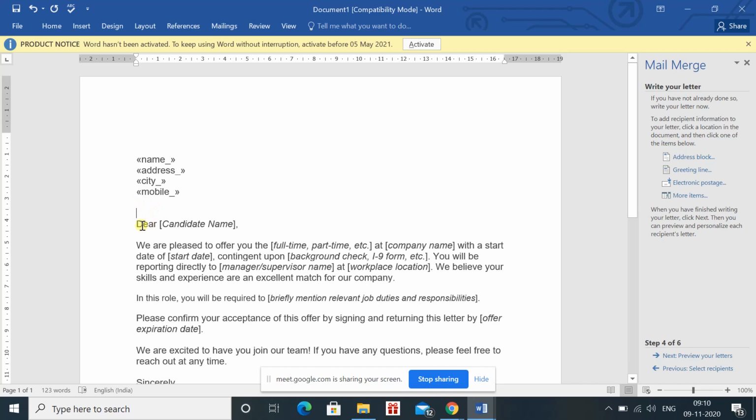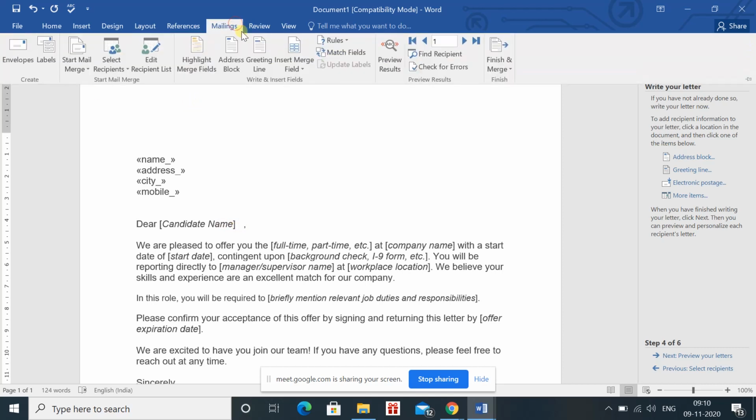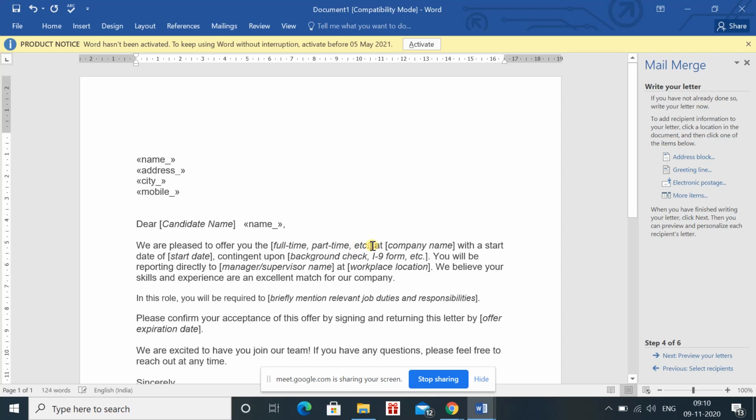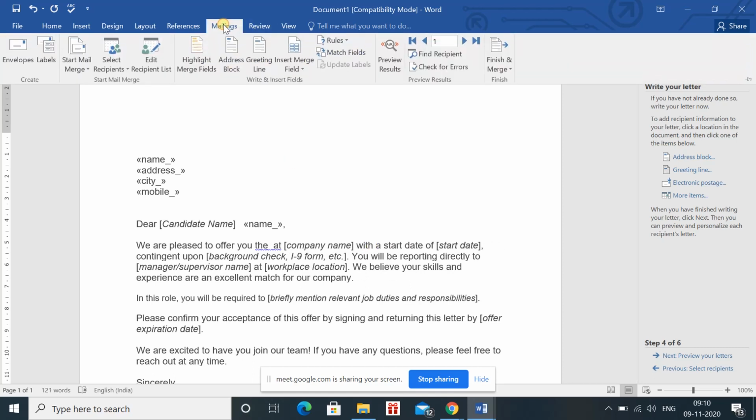I have not just written it. Suppose I'm writing other information, the subject of the letter and all, then we have written Dear, and in that case the candidate name. So I'm not removing the candidate name. I'm just entering here the name of the candidate. You can enter the information again also. You can see I have entered the name here, plus I'm entering the name here also. And here you have part-time and full-time. I'm removing the information which is present in the bracket, and I will enter it here.